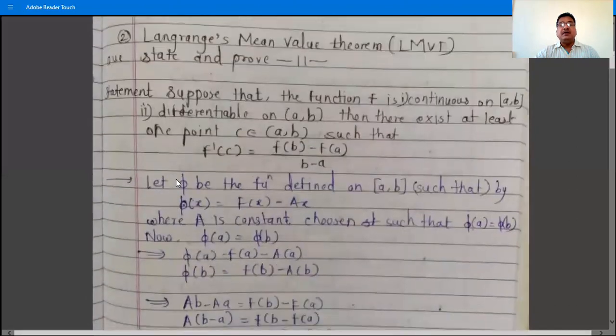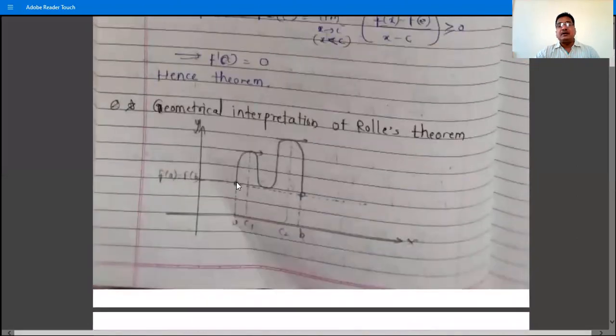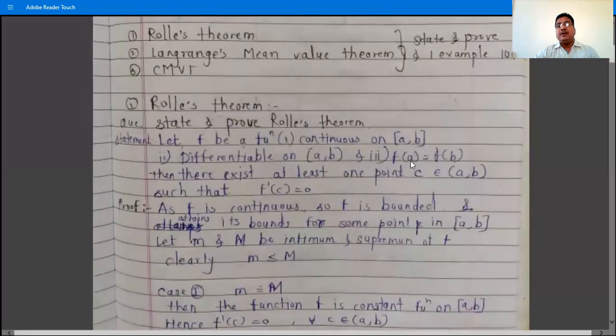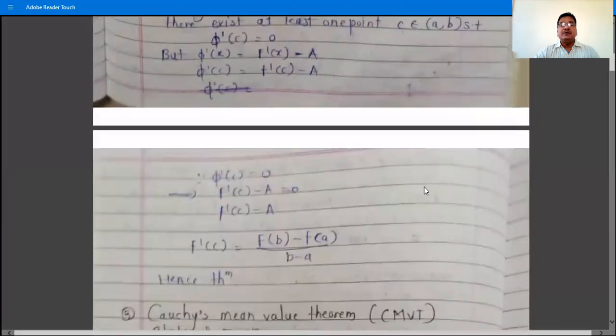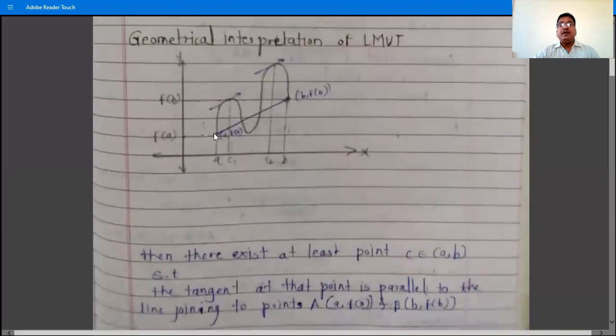If you observe the geometrical meaning of Rolle's theorem, then in that figure f(a) and f(b) are the same, because in the condition of Rolle's theorem, f(a) is equal to f(b). But in Lagrange's mean value theorem and Cauchy's mean value theorem, f(a) and f(b) are not necessarily equal. So show this f(a) and f(b) at different levels. So this is the starting point of this curve, and this is the ending point. So this is the point a, f(a): on the x-axis, a distance, and then on the y-axis, f(a). And this point is b, f(b).